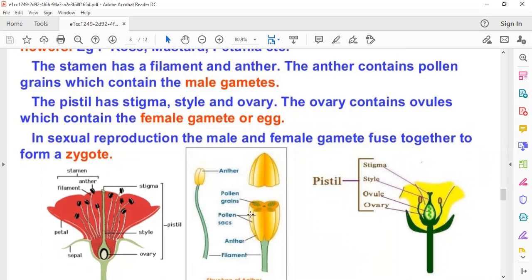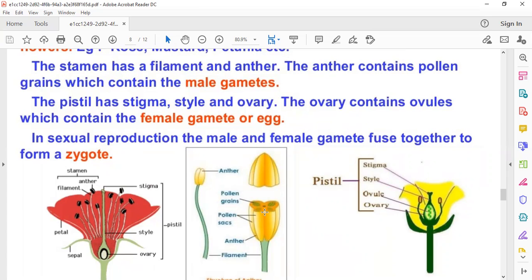Now we can see it separately also, because in the flower it's very congested. I had told you that stamen, which is the male reproductive part of the flower, has two parts. One is anther. So children, this part is the anther, and this stick-like structure is known as the filament, and in the anther, pollen grains are present.